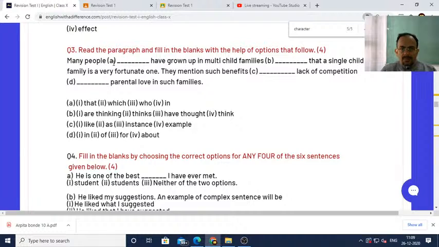Many people who have grown up, so it should be who here, question number 3. This should be the answer: many people who have grown up in multi-child families know, think that. So why think? Because it is subject verb agreement. Because many people is plural, the subject is plural, therefore it should be think, it's not thinks.